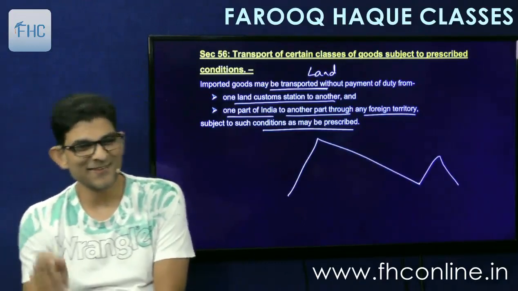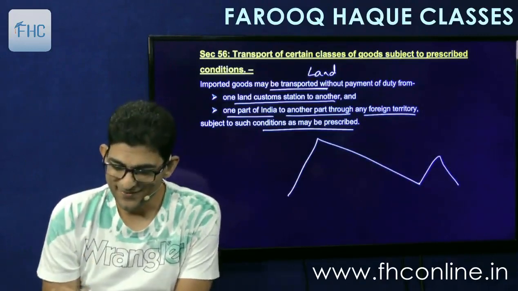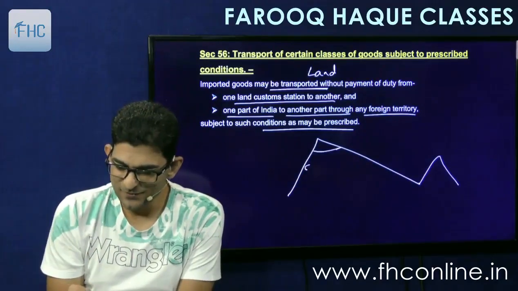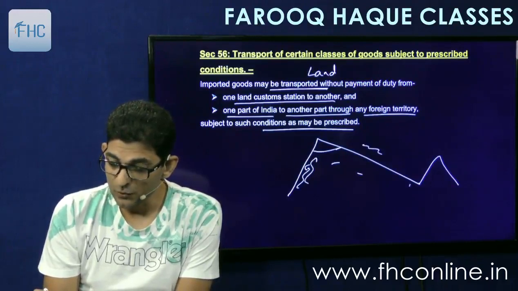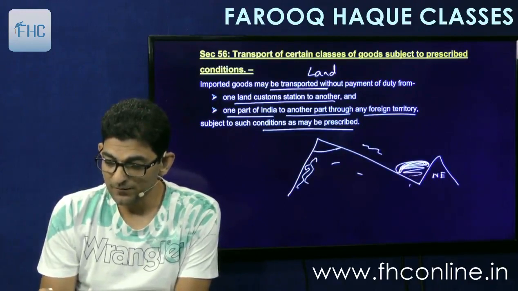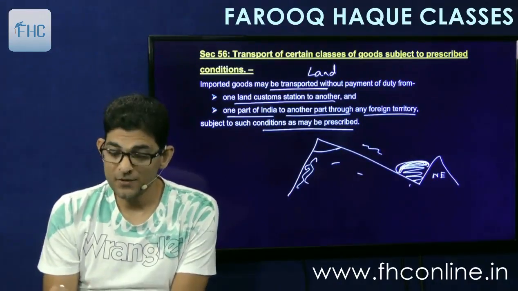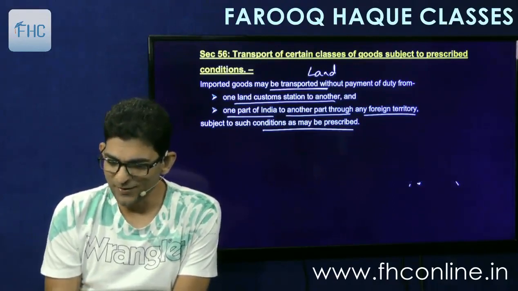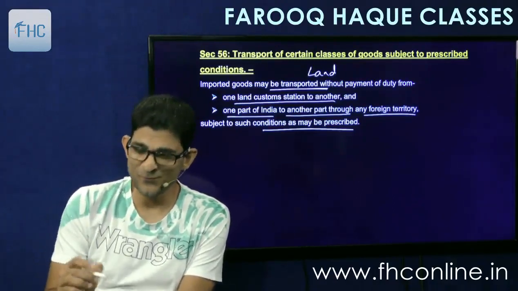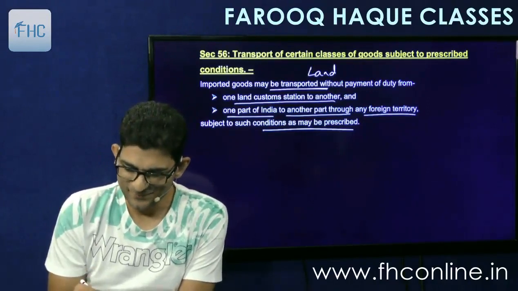So this is the northern part of India. This doesn't match any maps, okay. So here is our Kashmir and Punjab and Haryana, and this is Nepal and all, and here are our northeastern states, and in between is Bangladesh, foreign territory, okay. So when the goods come here, I think I need to redraw the map to make it a little bit more practical.